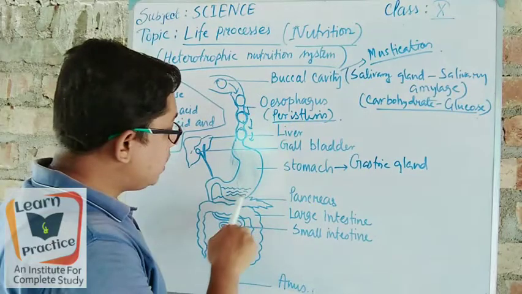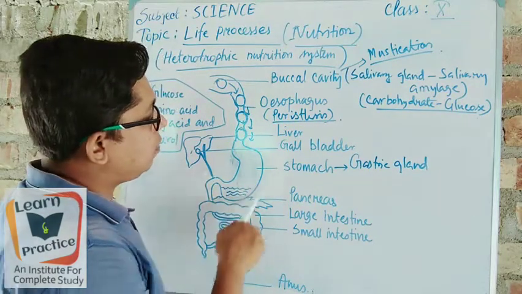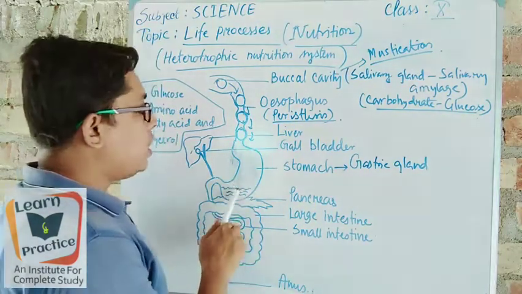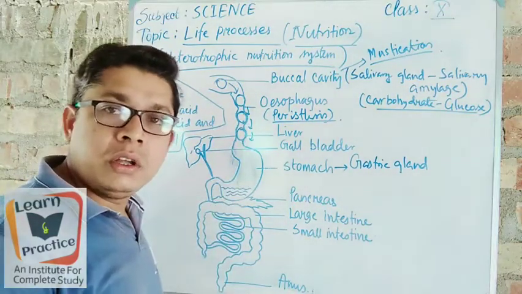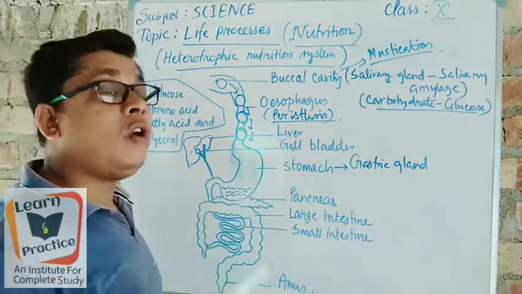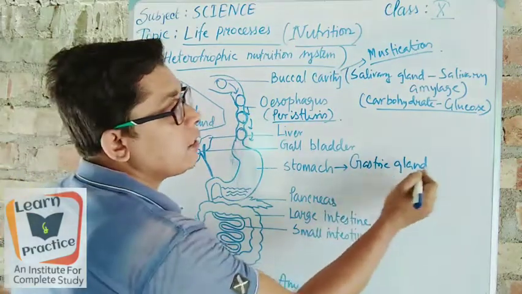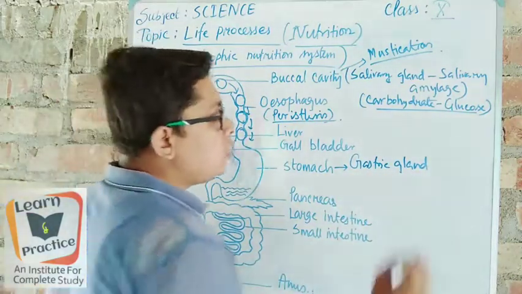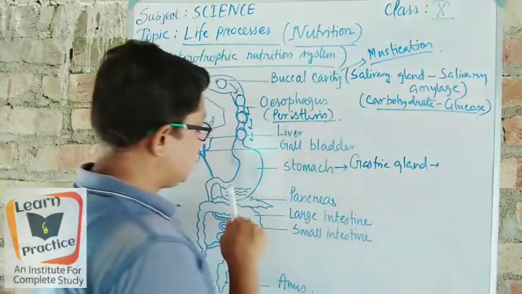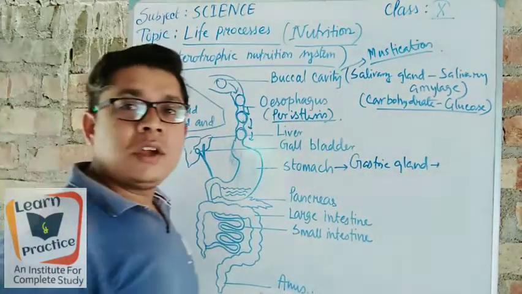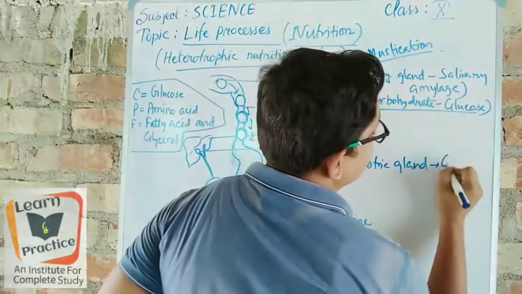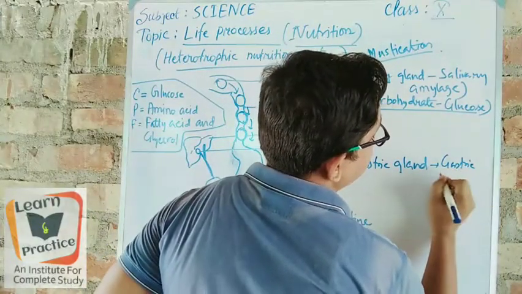Because this portion of our digestive system contains acid, and it sometimes or often causes acidity in our body. So that's why we can say that it is a gastric gland. Understand? So the gastric gland produces juice, and that is why it is called gastric juice.